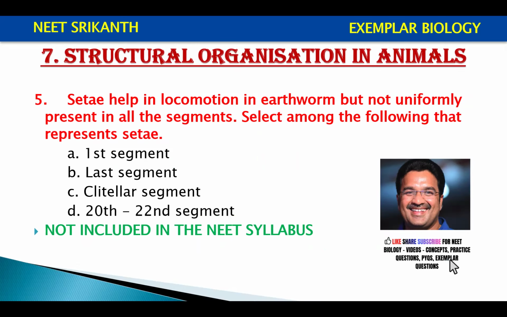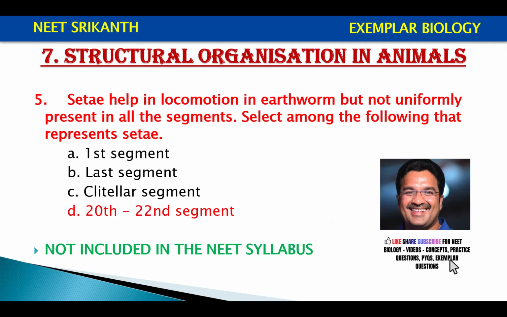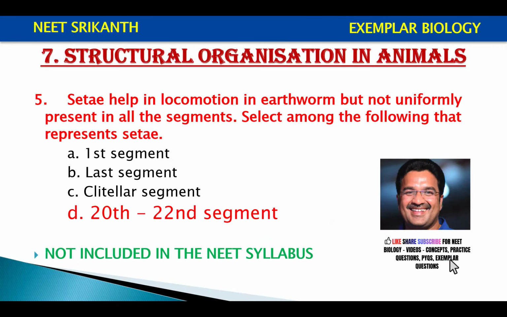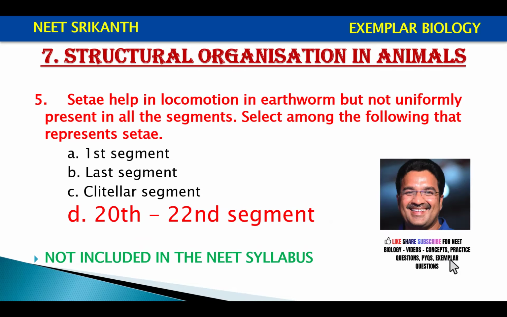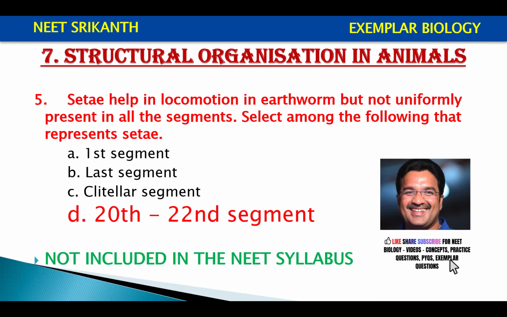Same earthworm question. Setae help in locomotion in earthworm but are not uniformly present in all the segments. Select among the following that represent segments lacking setae: first segment, last segment, clitellar segment, 20th to 22nd segment. The first segment, last segment, and clitellum don't have setae. All the remaining segments of earthworm have setae.